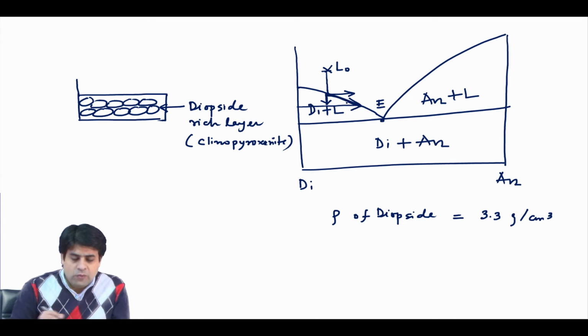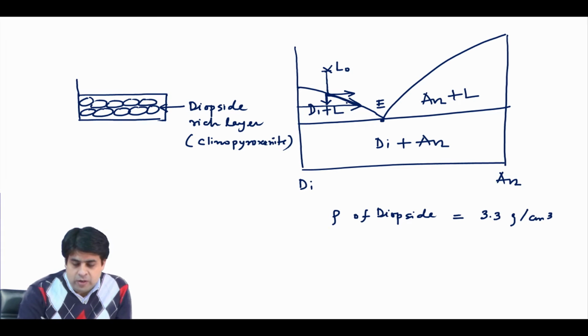So, what will happen is that finally at the eutectic, when you decrease the temperature, you will have a new liquid composition, and then you start to melt this liquid composition.